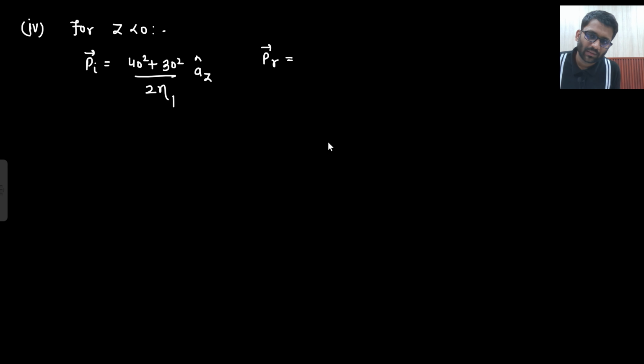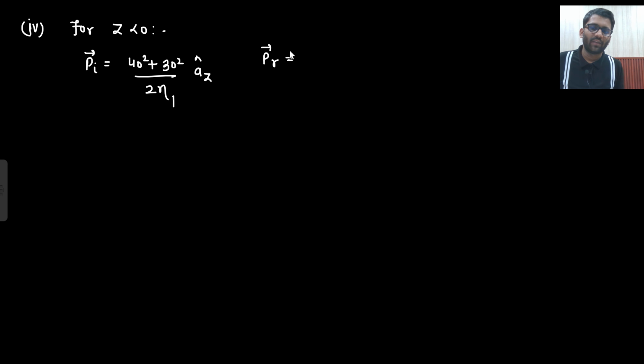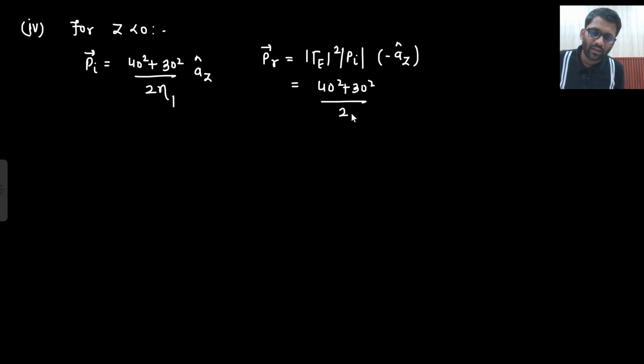And what will be the direction? Plus AZ cap, right? This is your EI: 40 square plus 30 square divided by 2 eta 1, and the direction of propagation is plus AZ cap. And what about PR? PR will be equal to gamma squared into Pi magnitude, but the direction will be minus AZ cap, right? The magnitude of gamma is 1 only. So 40 square plus 30 square divided by 2 eta 1, minus AZ cap.